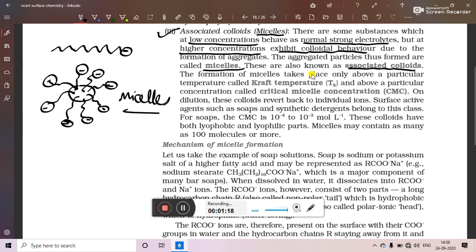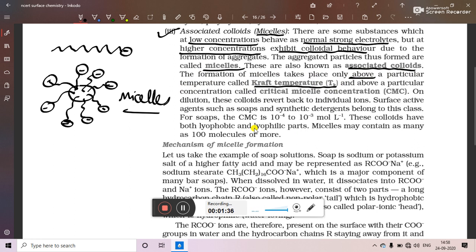The formation of micelles takes place only above a particular temperature called Kraft temperature, that is TK. So in order to form micelles of such substances, generally we will see that soap and detergent are forming micelles.